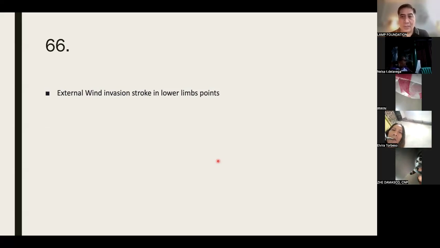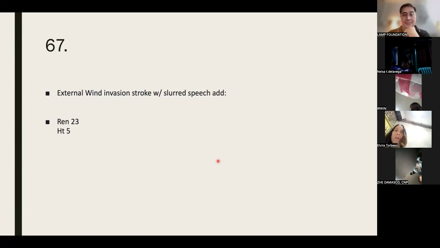What about for the lower limbs? Gallbladder 30, gallbladder 34, stomach 36, and stomach 41. Slurred speech, so what do you add? Ren 23 and Heart 5. Don't forget, as soon as there is slurred speech, automatically add these. You become so frustrated when you have slurring of speech.